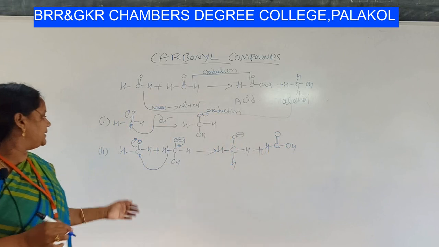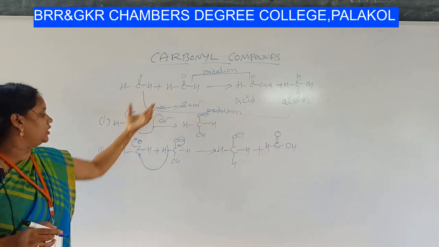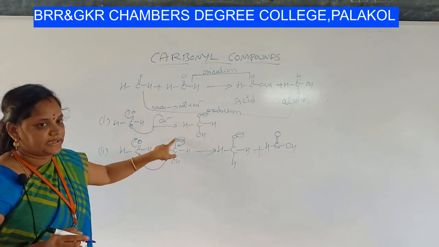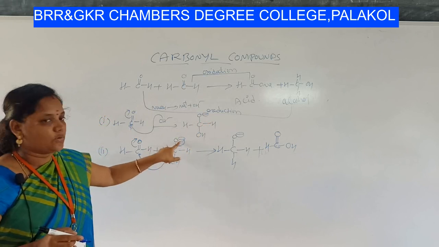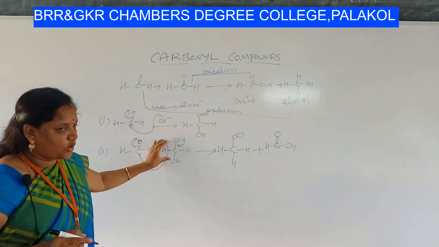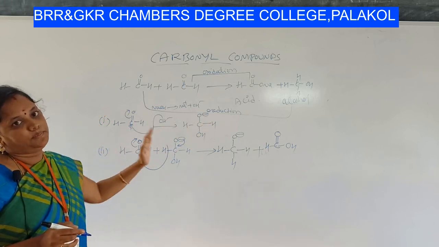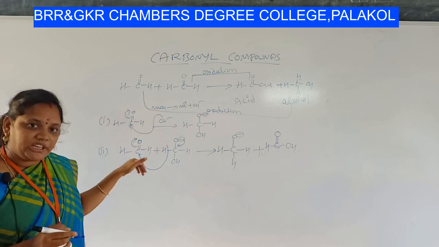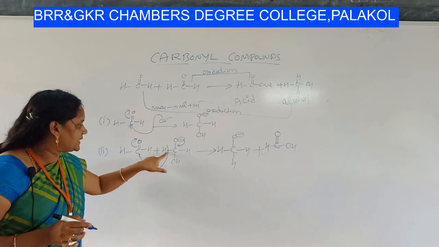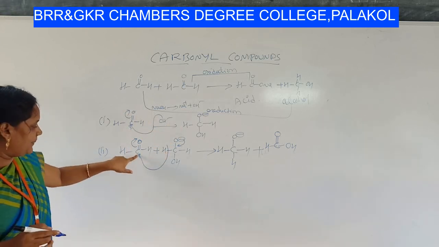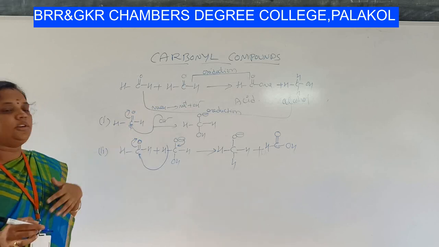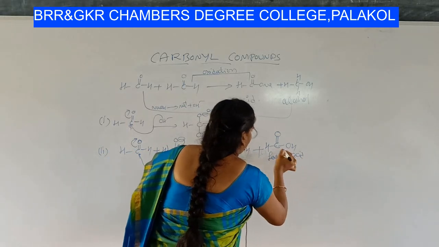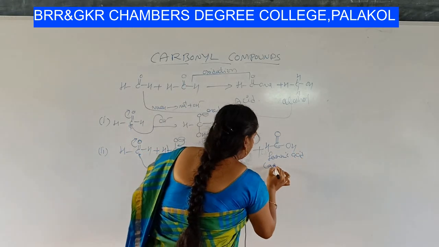Are you getting my point, students? We have taken the second mole of formaldehyde and the intermediate formed in the first step, HC single bond O minus HOH. This O minus becomes double bond O, and an intermolecular proton shift takes place between two molecules. So this H will get shifted to this carbon, and this carbon double bond O becomes single bond O minus, and this is your formic acid, right? We have got formic acid, carboxylic acid.